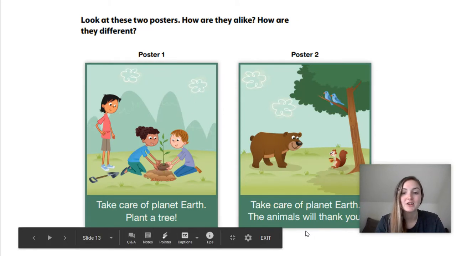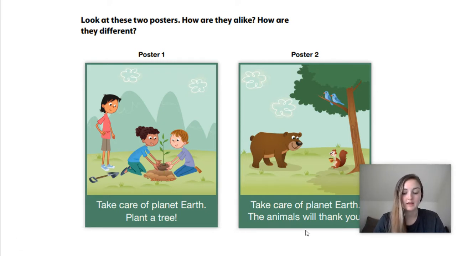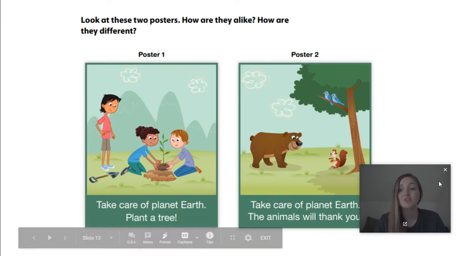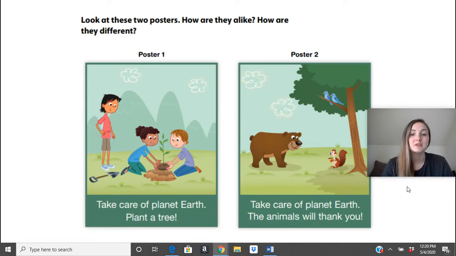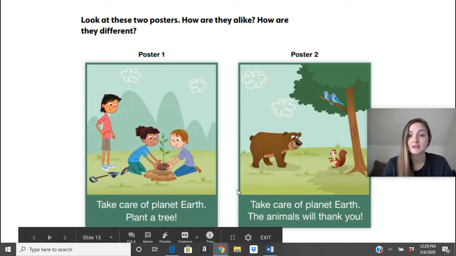If you're comparing something, you are seeing what it has in common and what is different about it. Contrasting means you are just looking at ways they are not the same, ways they are different. So if we look at these two pictures, there are ways they are similar and ways they are different. Take care of planet Earth, plant a tree. Take care of planet Earth, the animals will thank you.